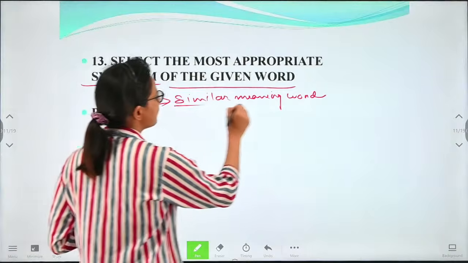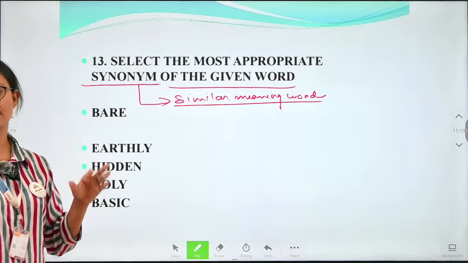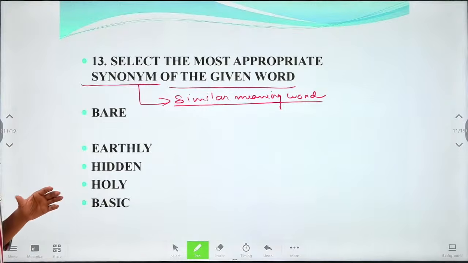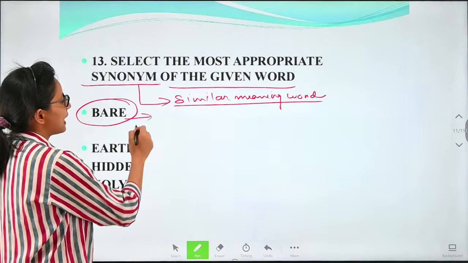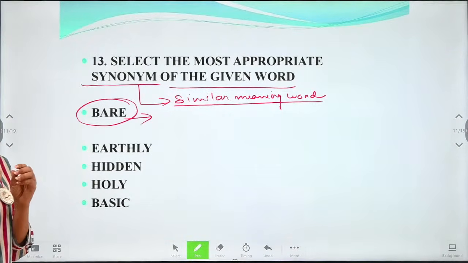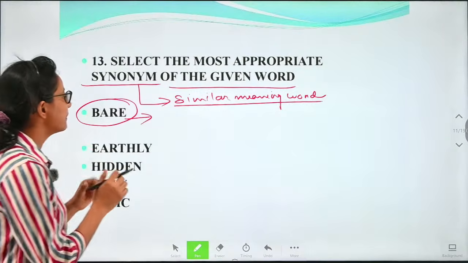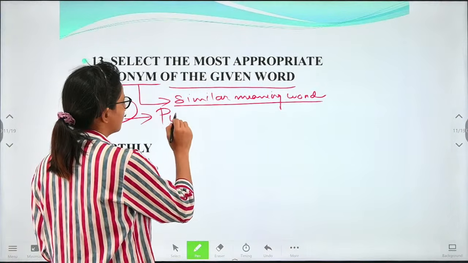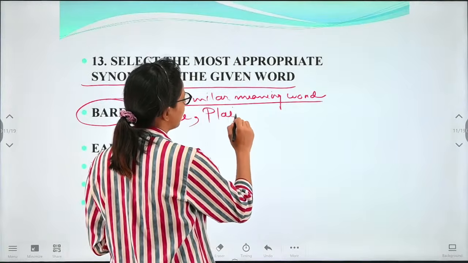So first is given bear. So what is bear here? First, in order to know the synonym, first we'll find the meaning. So bear, what is given? Bear means it's very pure. Okay, very pure, very plain. We can call it bare.